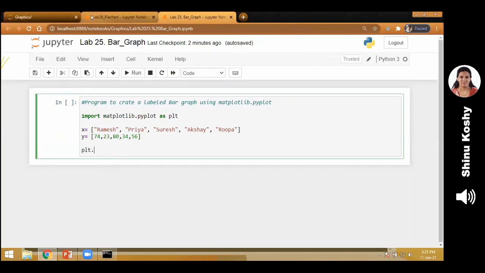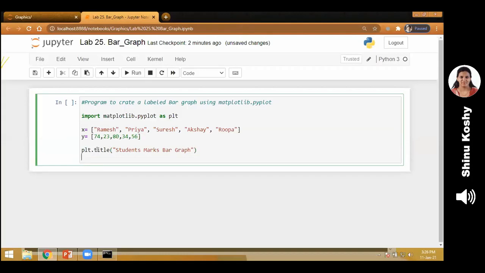All these exercises that we are showing can be done in command prompt, but you don't have options like copy, paste, cut, etc. So this is very, very user friendly. So we have copied and pasted the data from my previous program. That is one for the x-axis, the names of the students. The y-axis represents the marks of the students. You can give any name. I'm just naming it X and Y, so it will be easy to show that it represents the x-axis and y-axis. You can give name, marks, any variable name.